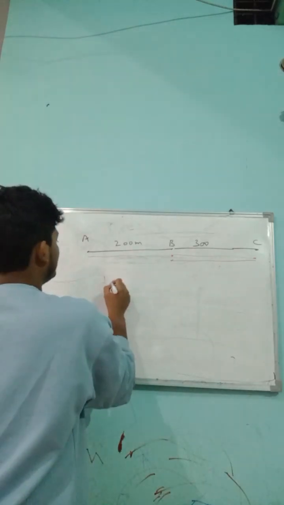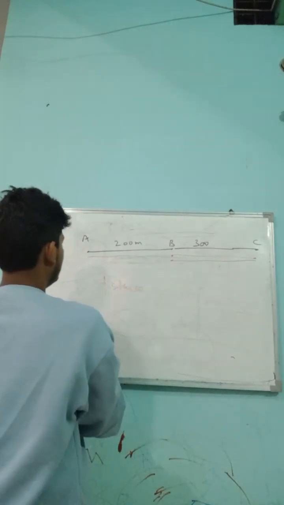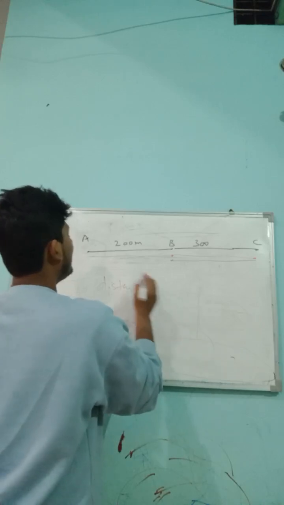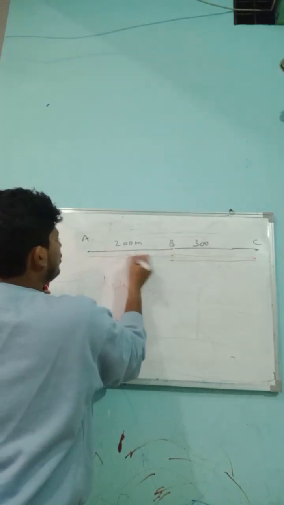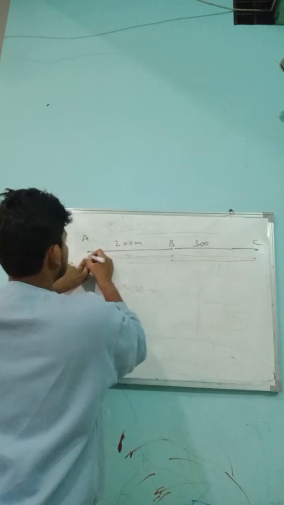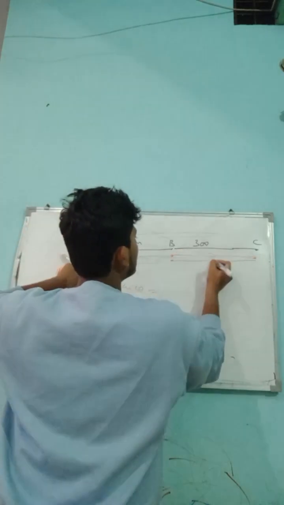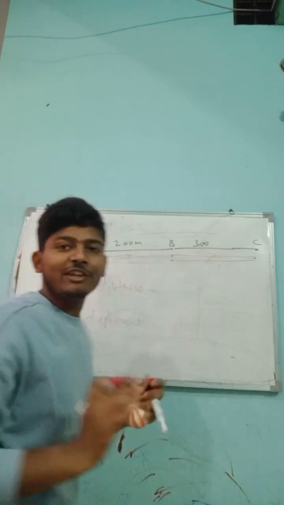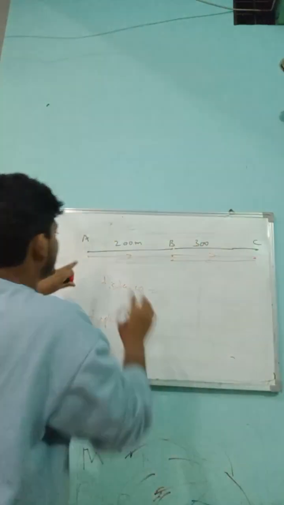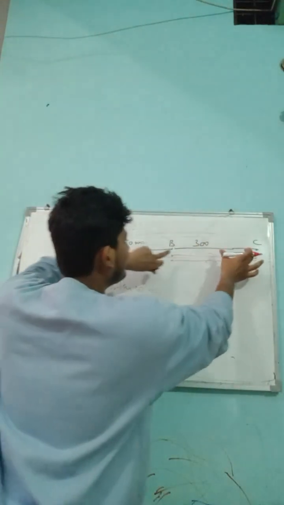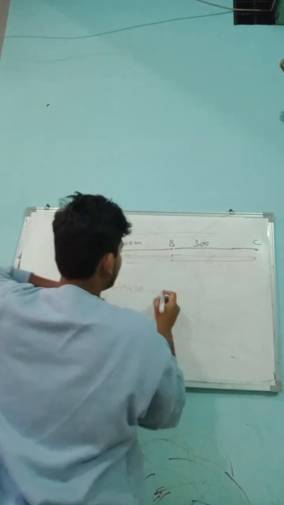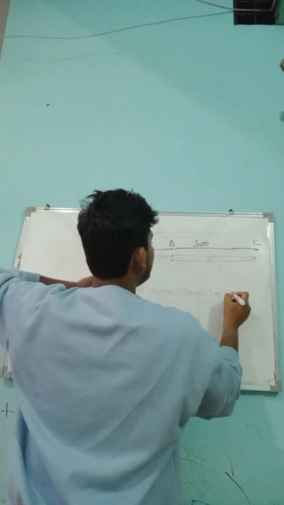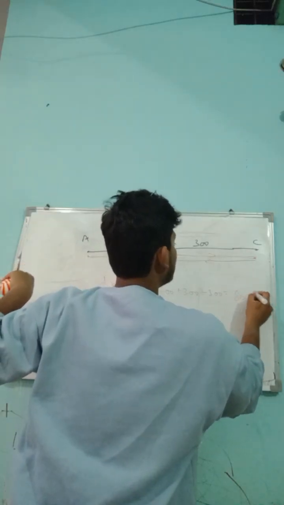Distance and displacement. Distance here will be: went from A to B, then B to C, then came back to B again. Distance is the total path traveled by an object. Total path will be 200 plus 300 plus 300 again, which will be 800 meters.